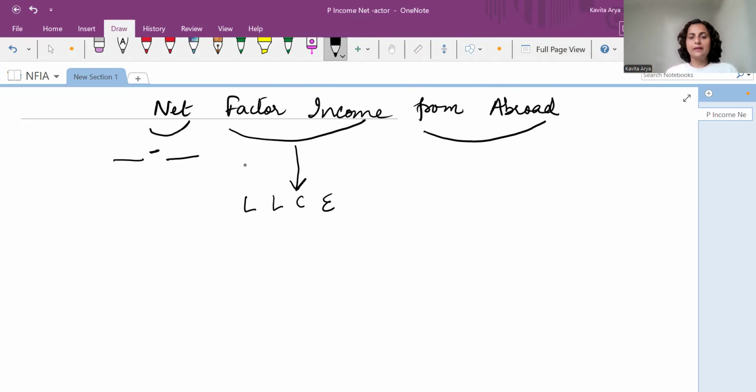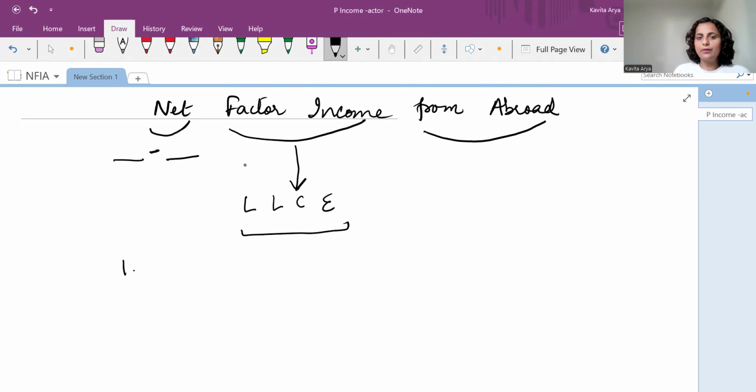So let's begin: how do we do it? What is going to be the type of this national income and the net factor income from abroad? I'll give you the straight parts out of it and then I'll try to relate the same with this concept.